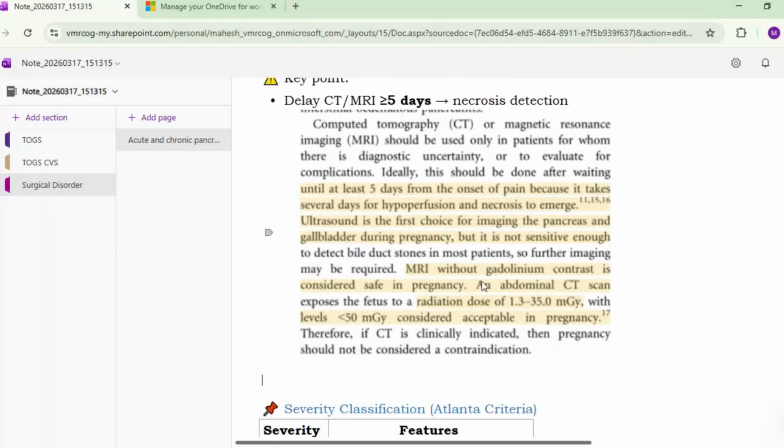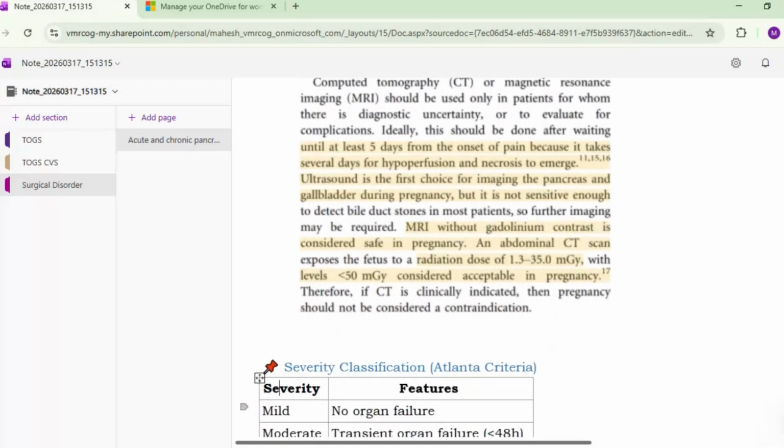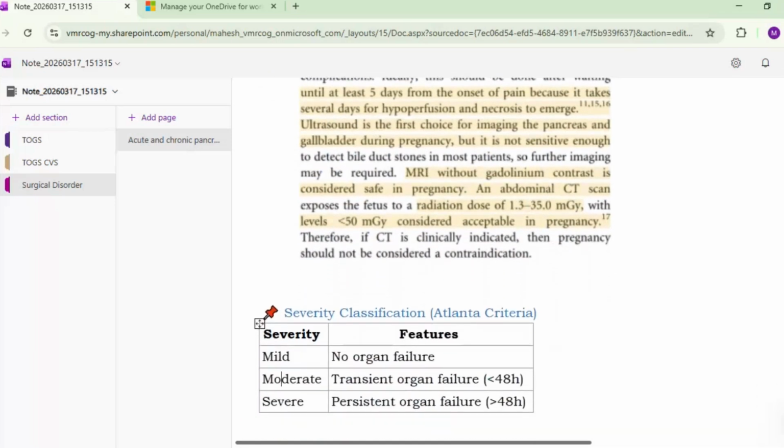So you can do CT also, MRI also, but the first line is ultrasonography. Okay, and what is the time, that also please remember. Okay, then they may give you a long scenario. They may ask for the further investigation which is required, and it may be either MRI or CT. Okay, and the MRI without gadolinium. Severity classification, it may be mild, moderate, or severe.